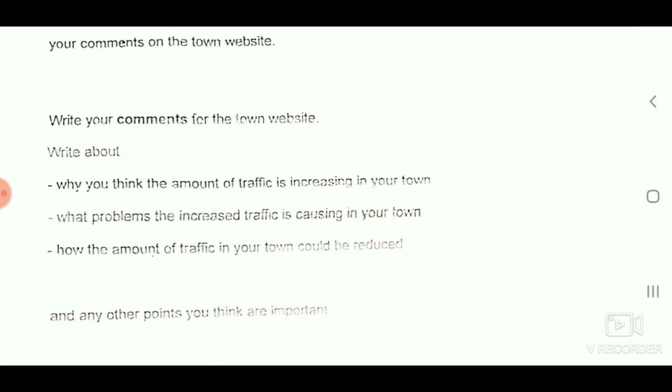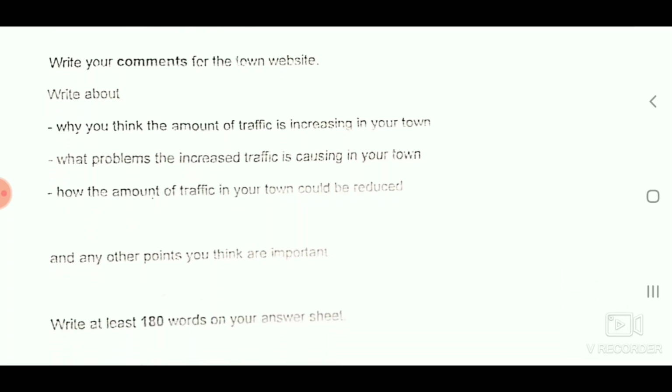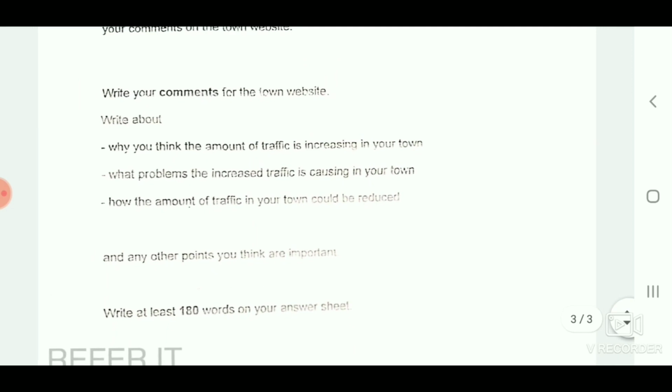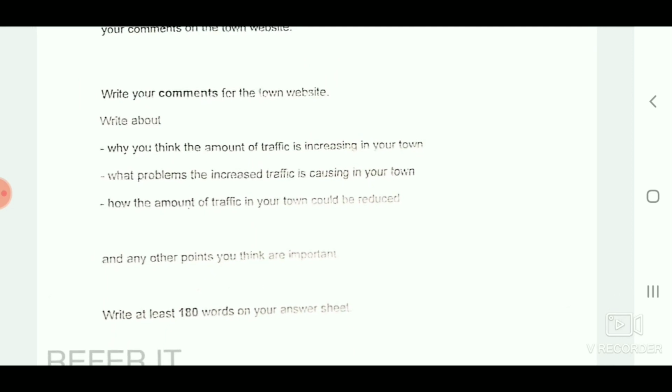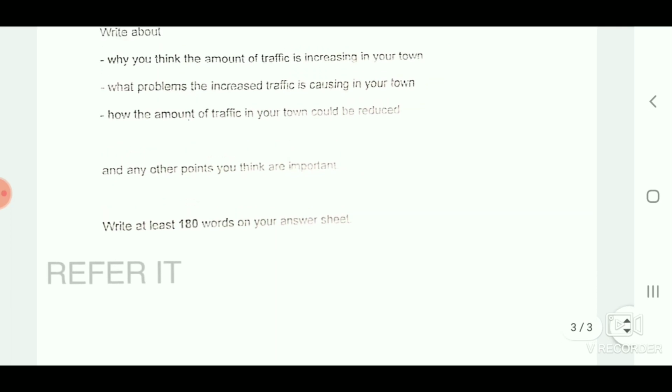Based on these 3 bullet points, we have to make a letter. First bullet point, what are the causes to increase the traffic in the town? Because of the increasing traffic, what are other problems created? Next, third one, how do we reduce the traffic in the town? So based on these 3 bullet points, we have to prepare a letter. We have to give input through computer keyboard at least 180 words in 30 minutes. So this is the test in part 2.